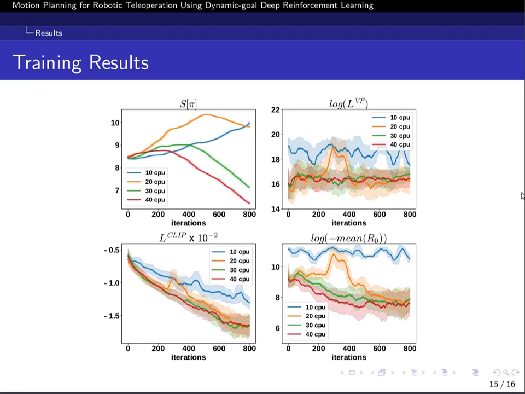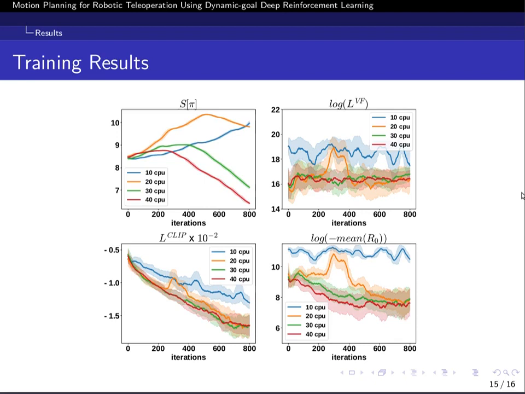And here you can see the results of training the robot model in a simulation environment. As you can see, we used a different number of parallel workers or parallel simulation environments. When the number of parallel workers increases, our model converges faster.